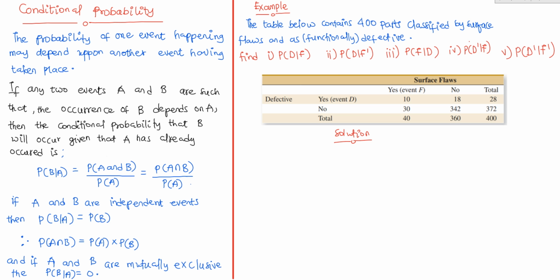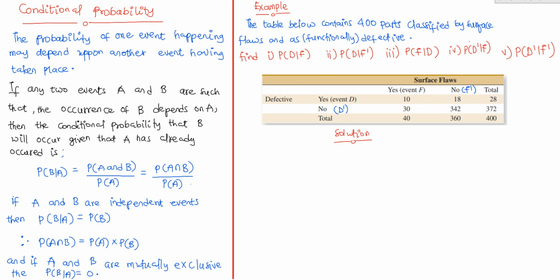In that case, D prime will represent parts that are not defective. So I will put D prime here. Parts that are defective, that's D. Those that are not defective will be D prime. And then parts that have surface flaws will be F. So those that do not have surface flaws will be F prime. Let's take note of this.